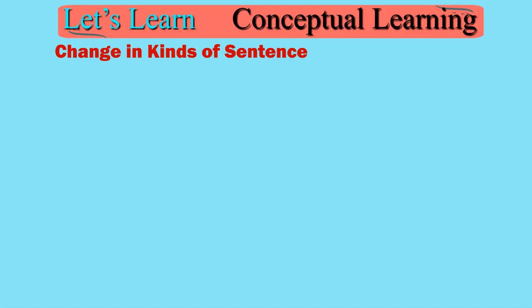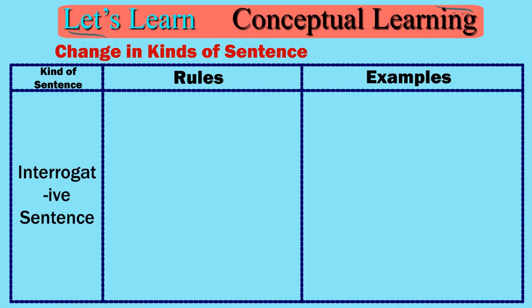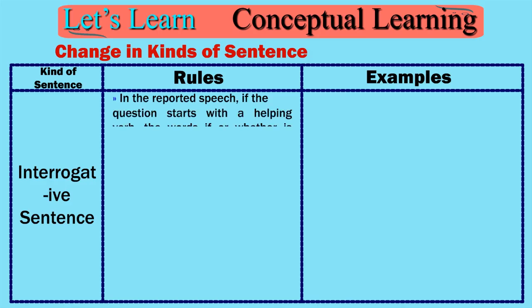Change in kinds of sentence. Kind of sentence, rules, examples. Interrogative sentence. In the reported speech, if the question starts with a helping verb, the word if or whether is added before the question.